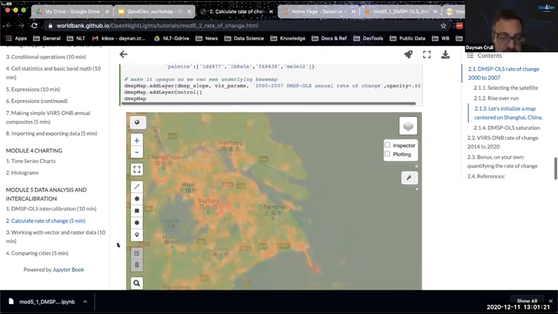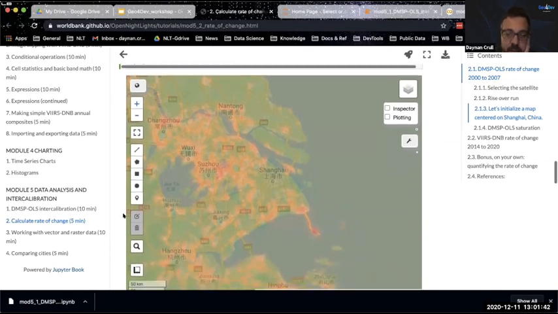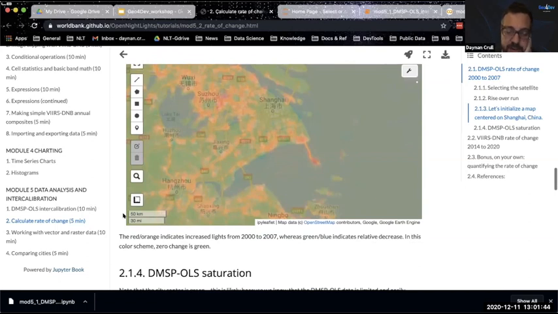And I'm not a designer, so I picked this sort of puke color of green and yellow, so I apologize. But the orange shows brightness of increasing rate of change, and the green shows a 0 or negative rate of change going into blue. Now, you'll note that we have growth here in the suburbs of Shanghai, but Shanghai itself seems to have had no change or perhaps negative change. Well, we know that this is because of saturation, or we're pretty sure this is because of saturation.